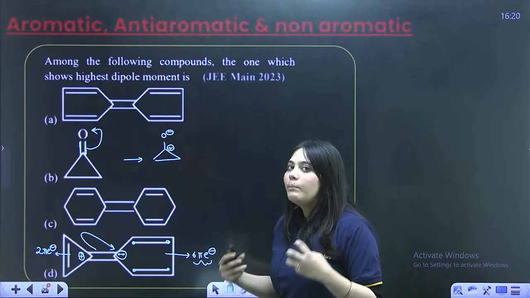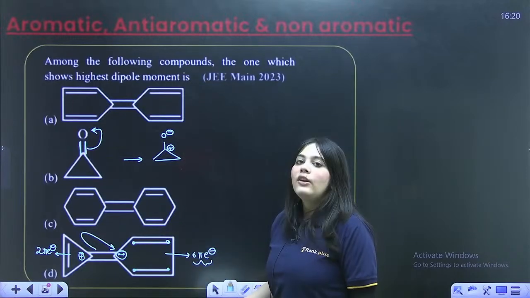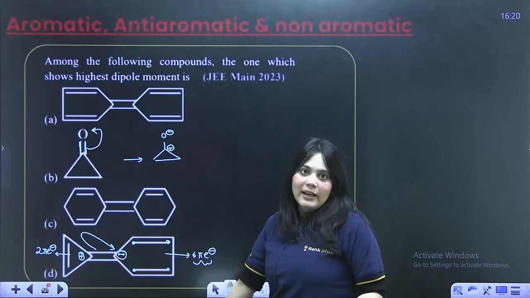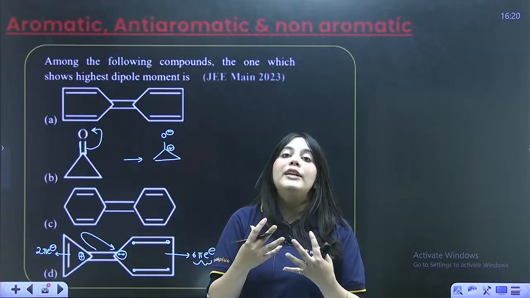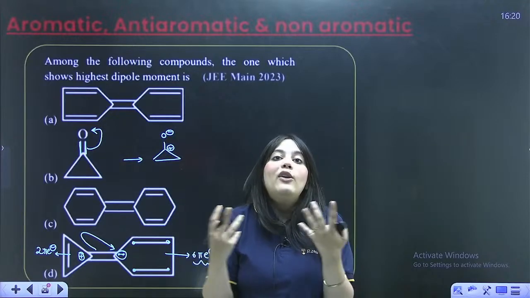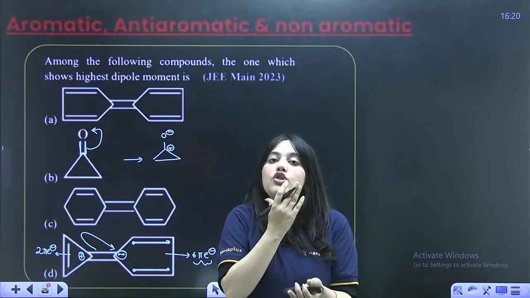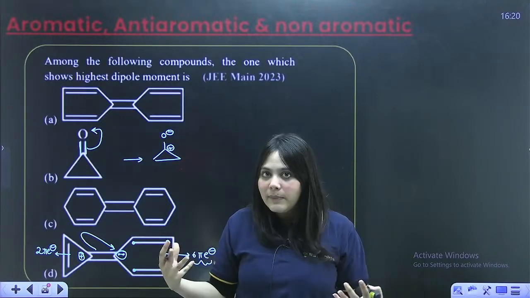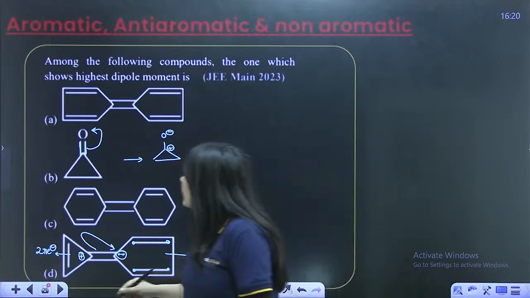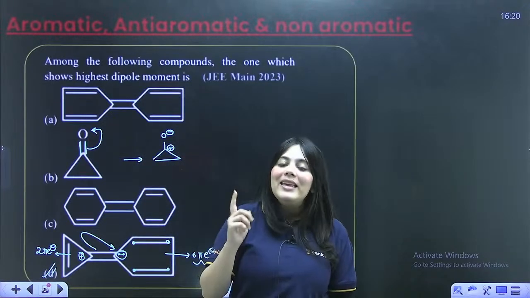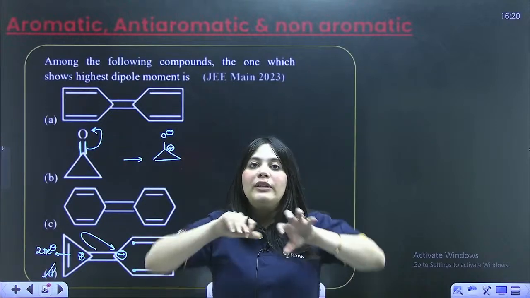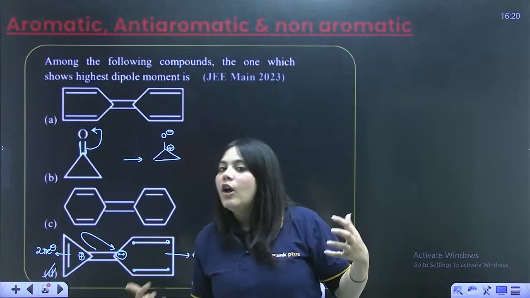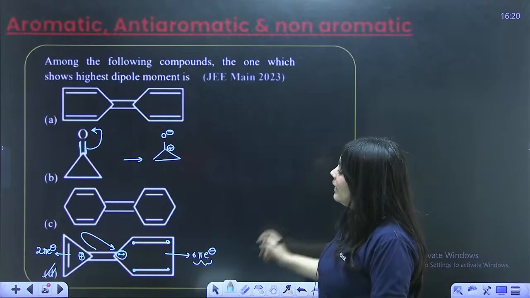As soon as I broke the exo bond, both of the rings got aromaticity in them, right? So one of the rings got a positive charge, the other one got a negative charge. As soon as I am getting converted into a dipole, I am actually becoming aromatic. So why will I not show the highest dipole moment? As soon as you are creating charges on me, I am becoming more stable, more aromatic. Hence, option D will definitely show the highest dipole moment, because after converting into two separate charges, I am becoming aromatic, more stable. Both the rings are becoming aromatic. Hence, bacha, D will show the highest dipole moment.